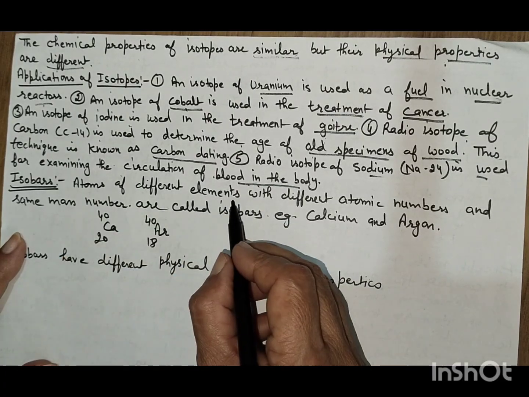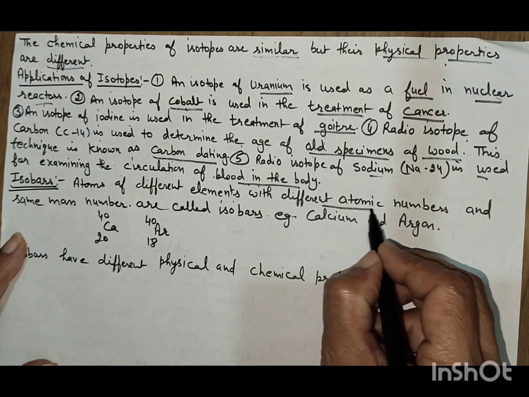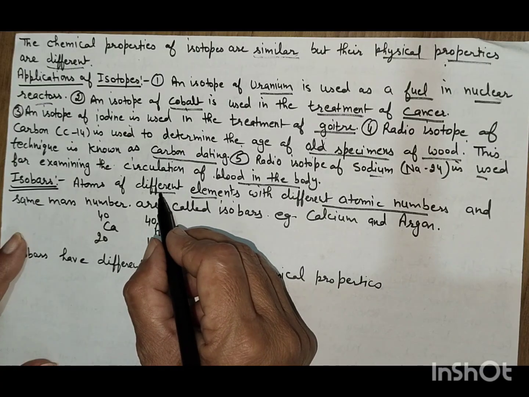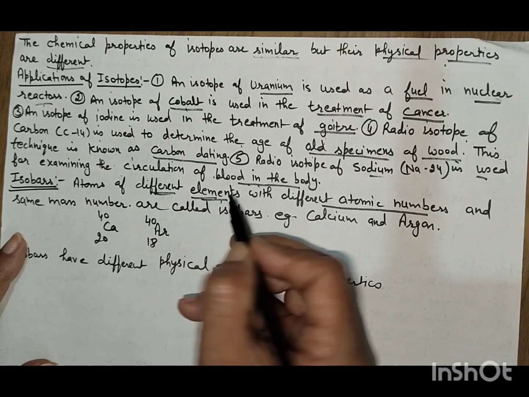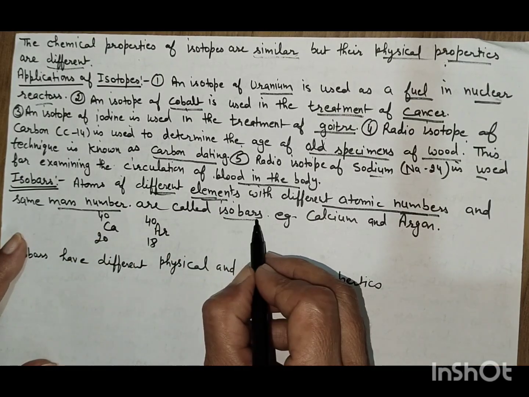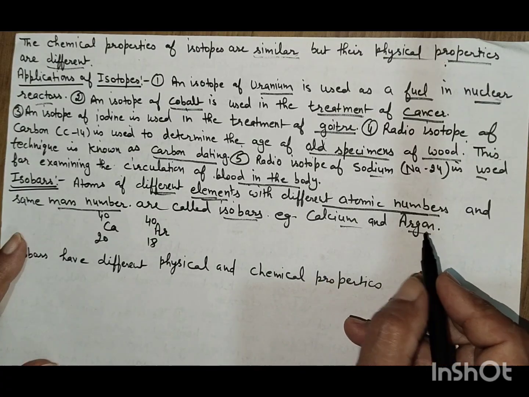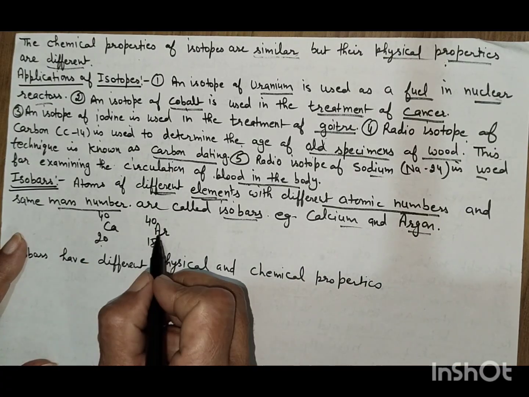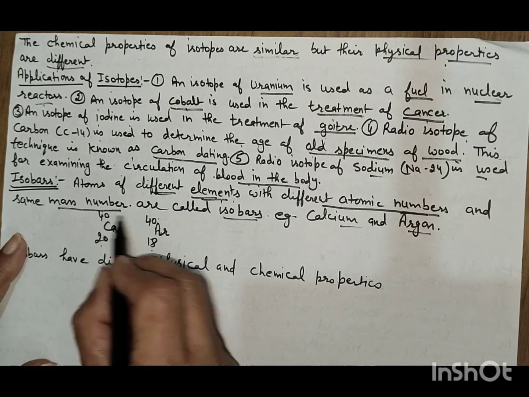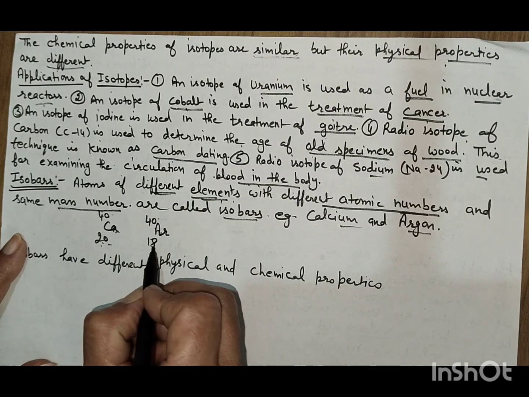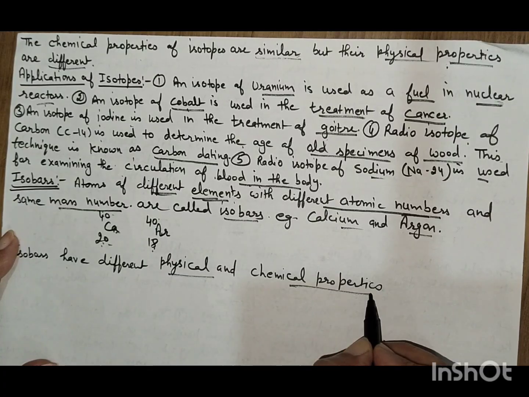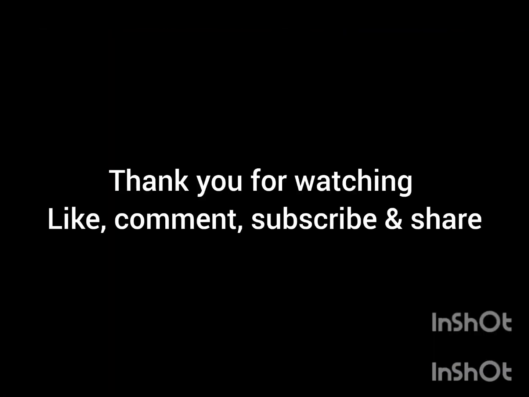Isobars. Atoms of different elements with different atomic numbers. Elements are different, but in isotopes the elements were the same. But here the element is also different, with a different atomic number, but the same mass number; these are called isobars. Example: calcium and argon. Calcium 20 and 40, argon 18 and 40. Here both elements are different and the mass number is the same, but the atomic number is different. Isobars have different physical and chemical properties.